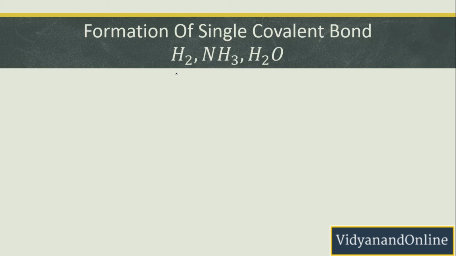Let us see them one by one. If I talk about hydrogen, ammonia and water, they have single covalent bonds. Hydrogen is having a single electron in the outermost shell, and this other hydrogen is also having a single electron in the outermost shell. Now this hydrogen has to become stable.